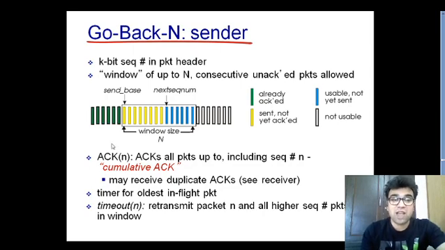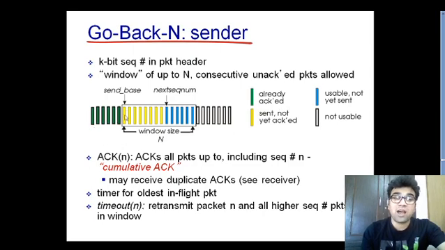So let's understand the concept of go back N with the help of these sending side packets. These sending side packets are divided into 4 categories, which you can see. These green packets are those packets which are sent and acknowledged as well. You can see over here, already acknowledged.